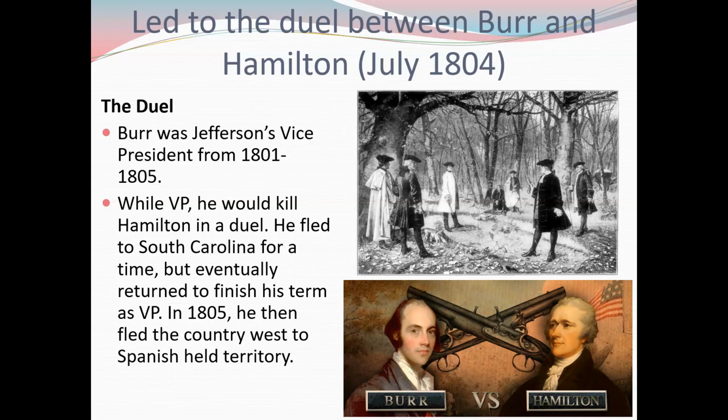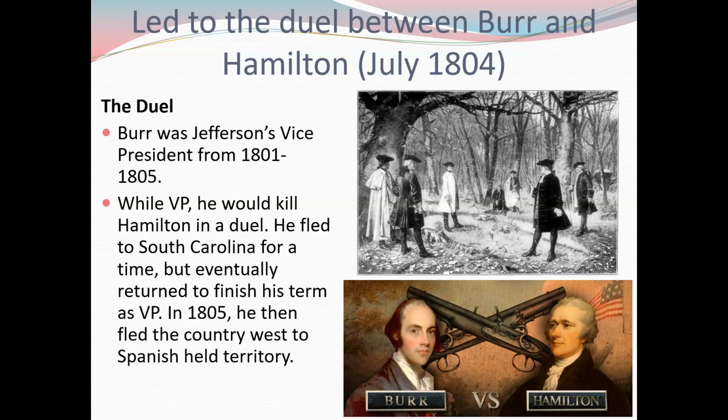Now, this is going to lead to a duel between Aaron Burr and Alexander Hamilton. Burr was Jefferson's vice president at the time, and he had agreed to take that position because if you finished second in the election at this point in time, you became vice president. That's how it had worked with Washington, and that's how it worked with Adams. While VP, Aaron Burr duels Alexander Hamilton, and he kills Hamilton in a duel.